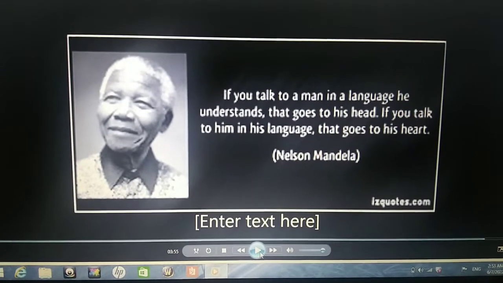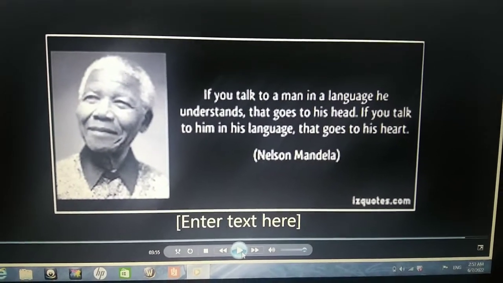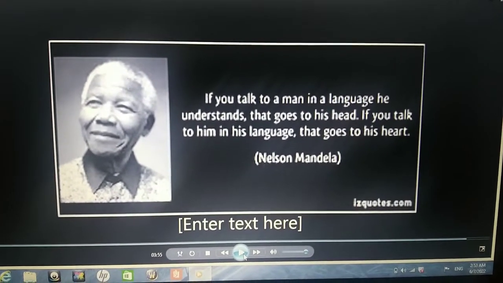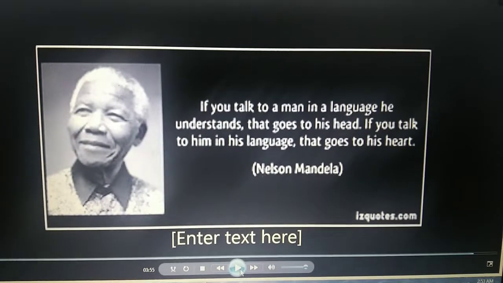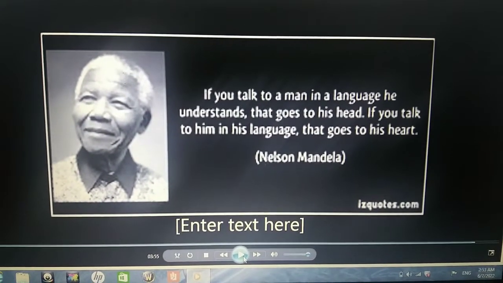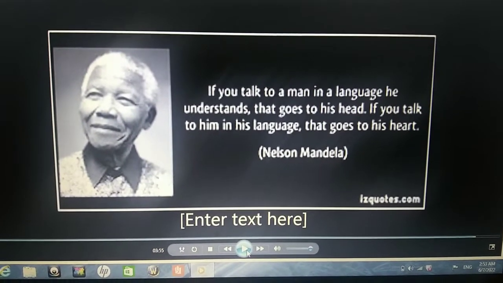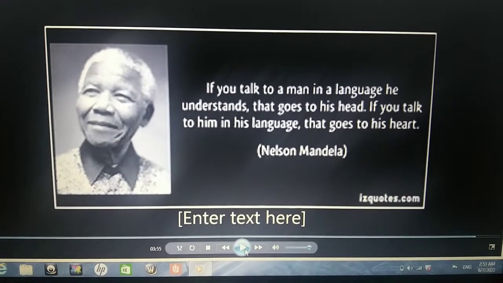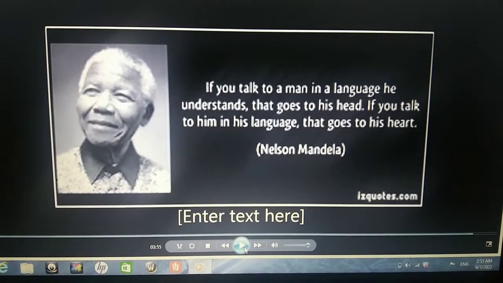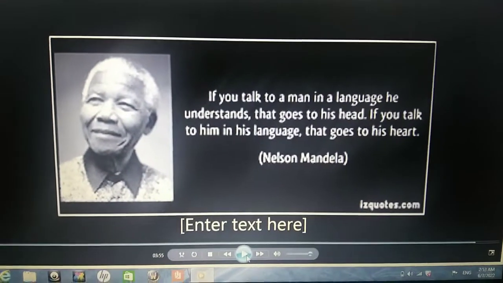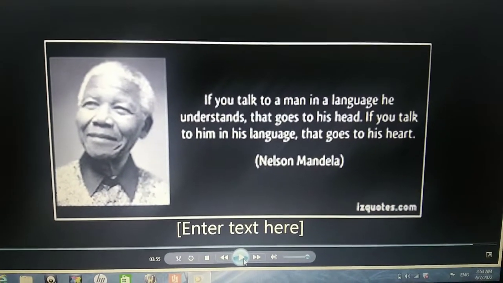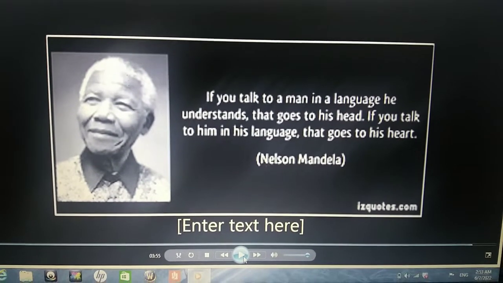This is a guy called Nelson Mandela. He has this quote that really stands out to me, and this is one of his quotes I'd like to share with you. If you talk to a man in a language he understands, that goes in his head. But if you talk to him in his own language, that will go to his heart.